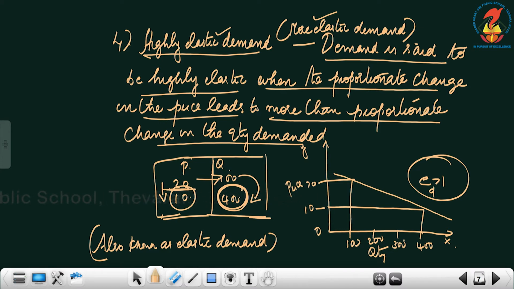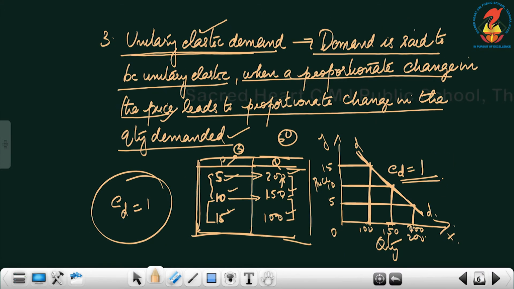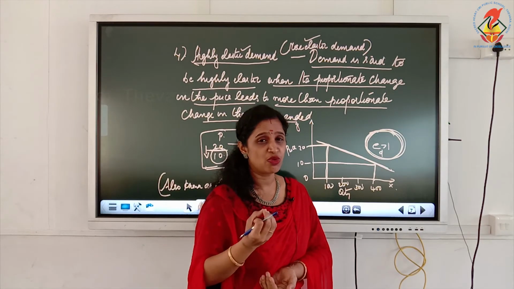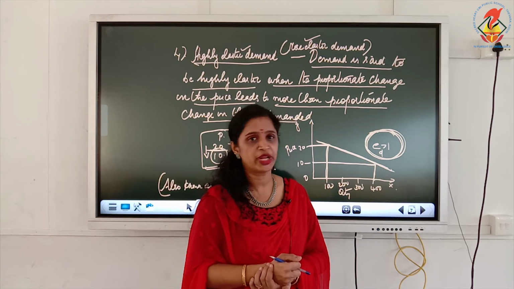The same I have depicted here in the diagram, where quantity is marked on the x-axis and price is marked on the y-axis. See, at 10, the amount he has purchased is 400, and at 20, his amount was only 100. So this is the highly elastic demand curve. You can see the shape of the demand curve. Just analyze the unitary elastic demand curve and the highly elastic demand curve. So here we can write elasticity of demand greater than 1, where the consumer is very, very sensitive. With a small change in the price, he is buying more and more.